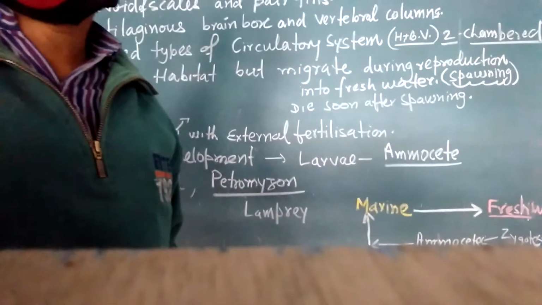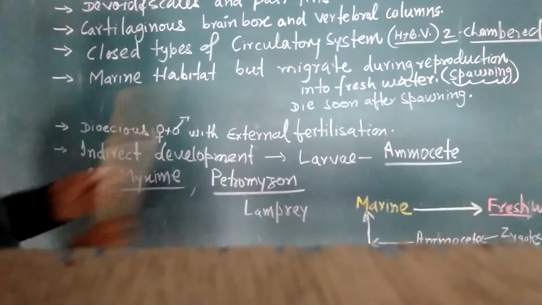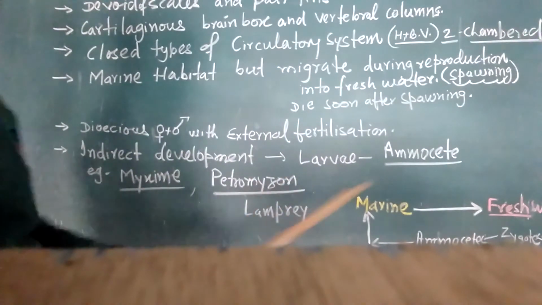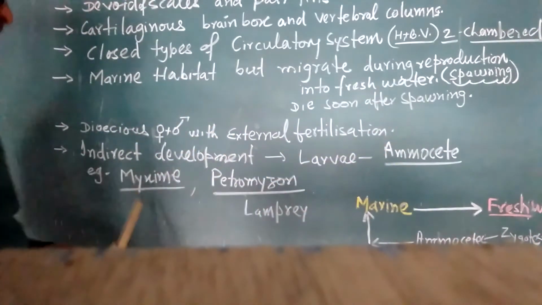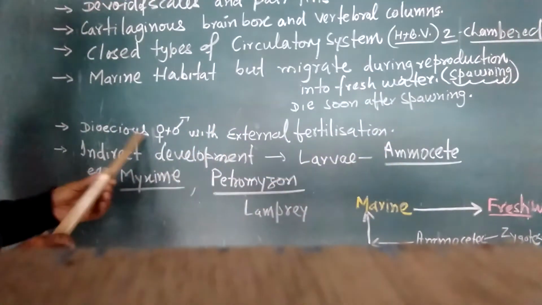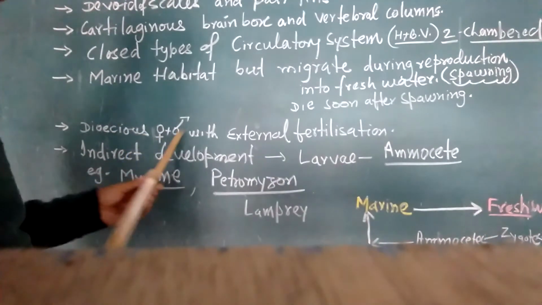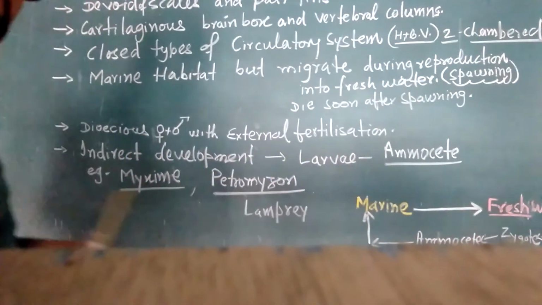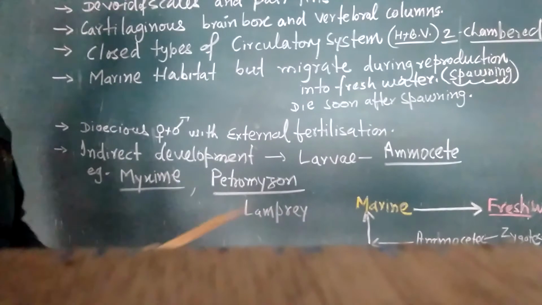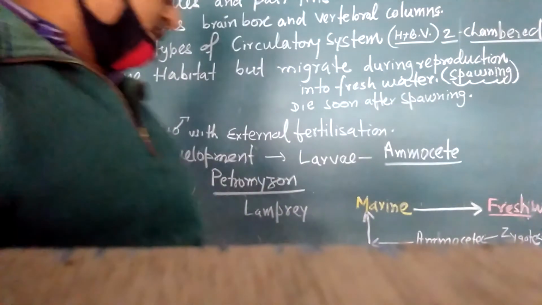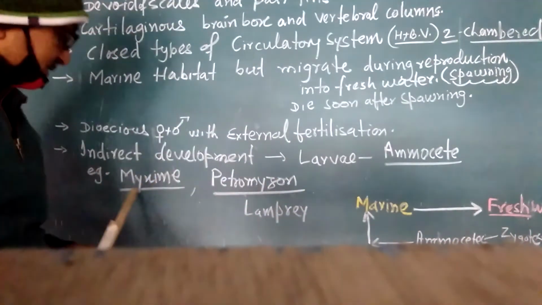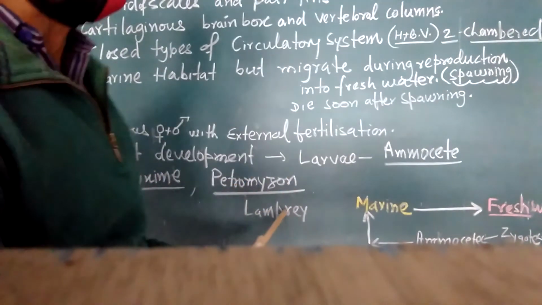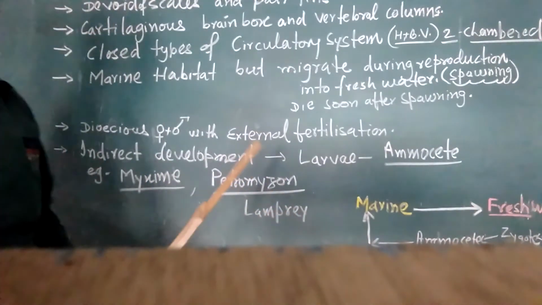In this way, these are the peculiar, very special things we see in Cyclostomata. They are dioecious, male and females are separate, with external fertilization. They have indirect development, with a larval stage, the ammocoete larva. Examples are Myxine and Petromyzon, which is also called lamprey.